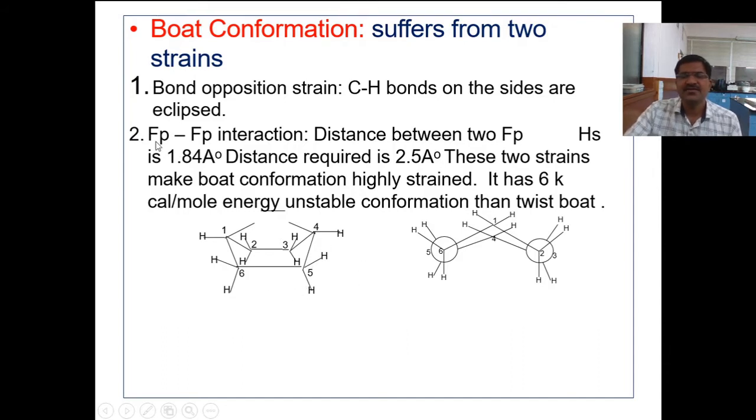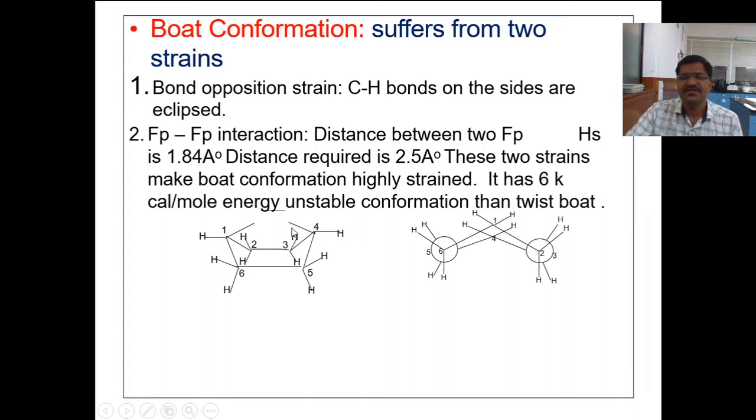The second kind of interaction or strain present in the boat conformation is the flagpole hydrogen interaction. The two hydrogens, they are oriented or projected towards each other, or they are close to each other.